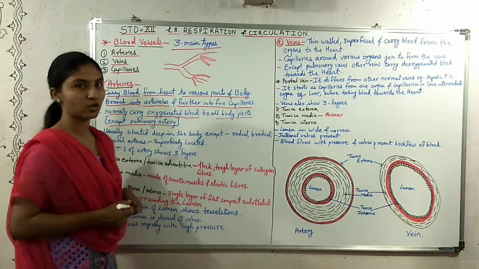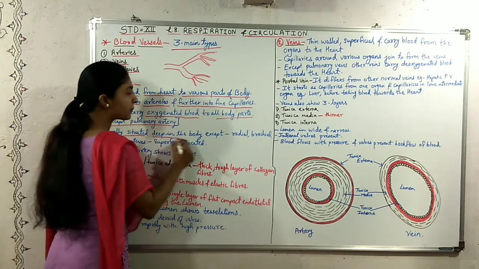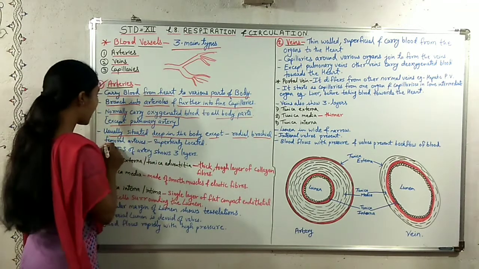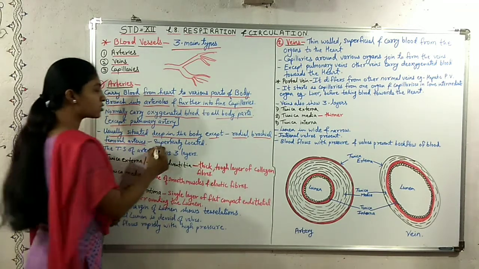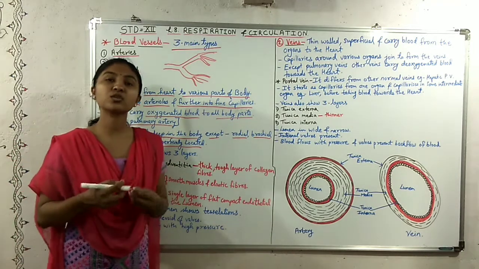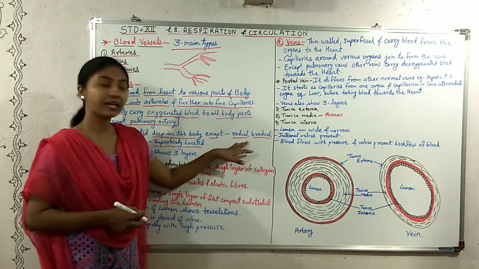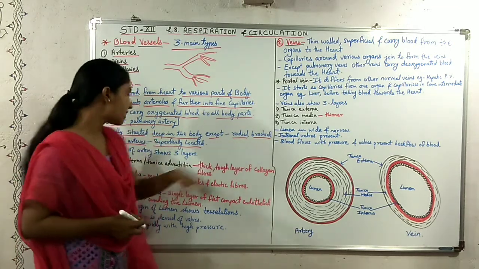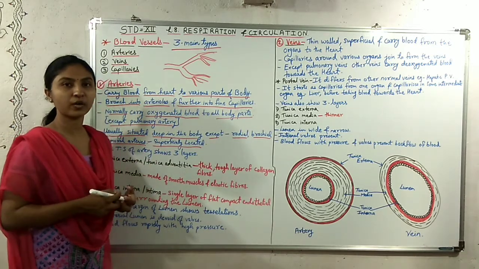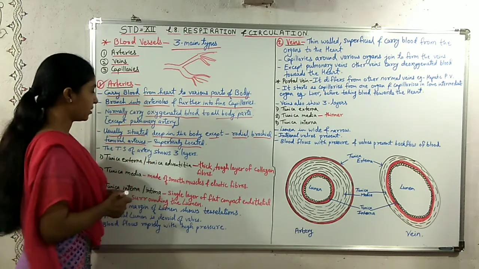Generally arteries are situated deep inside the body, but the radial, brachial and femoral arteries are superficially located, a bit upwards in the body.